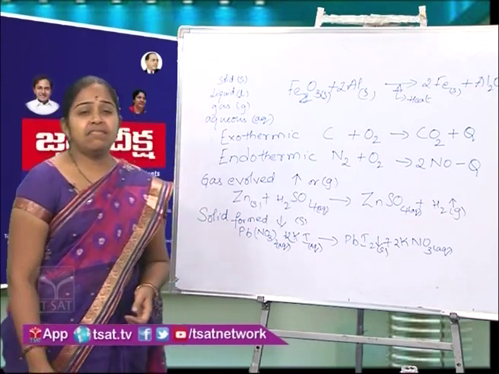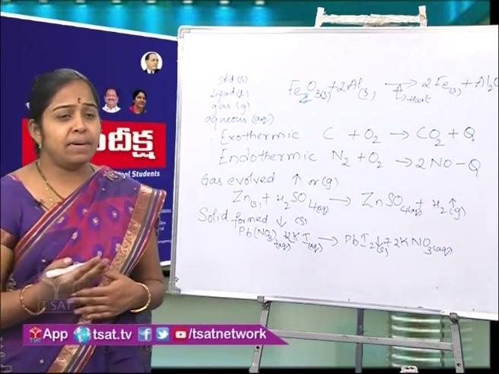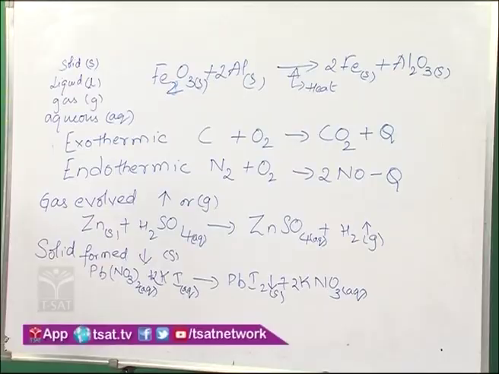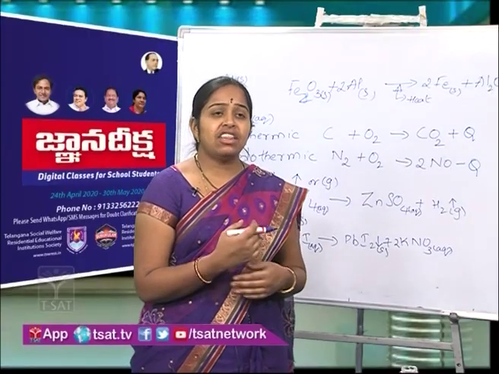Now we have some substances used in reactions which help to speed up the reactions. These substances are called catalysts. Catalysts are the substances which help in altering the speed of the reaction by changing the path of the reaction.